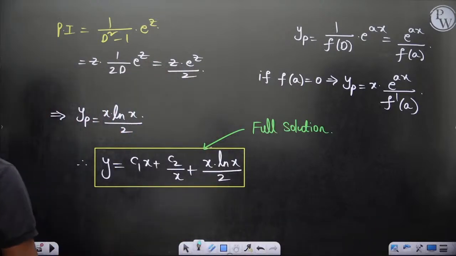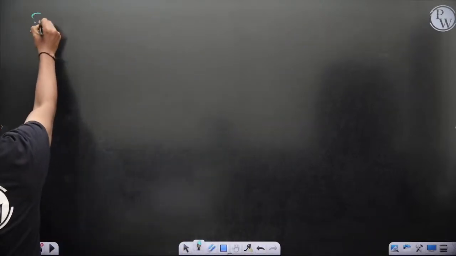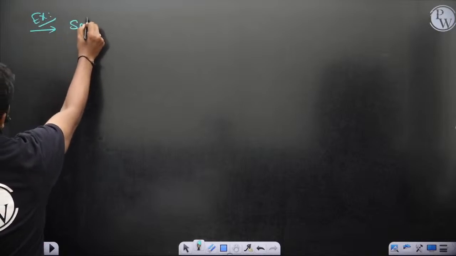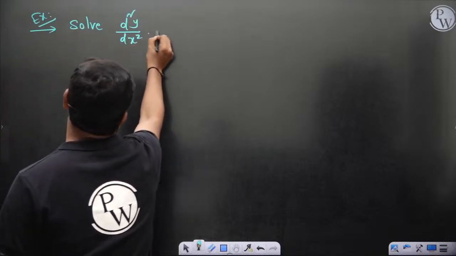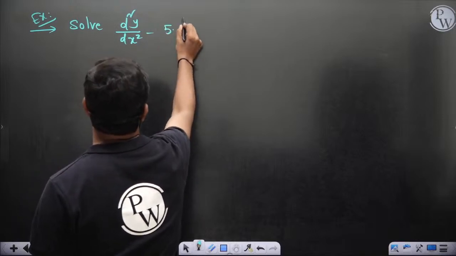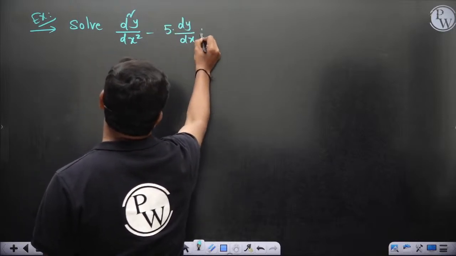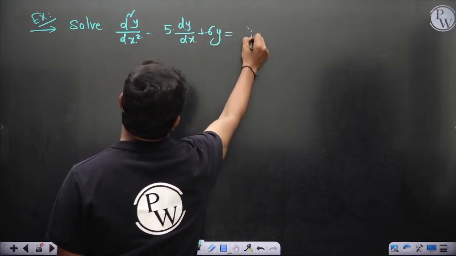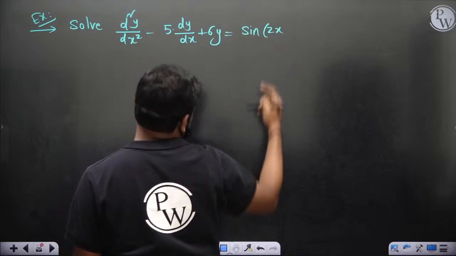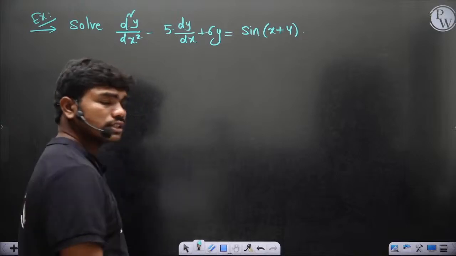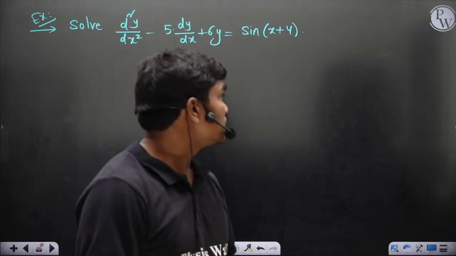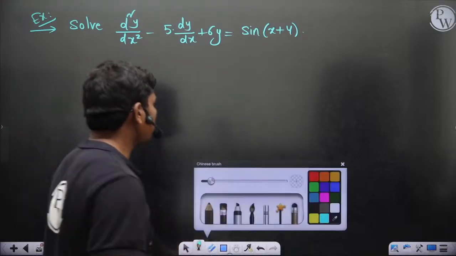So if you see, like, solve d square y by dx square minus 5 dy by dx plus 6y is equal to sine 2x plus 3, let's say, or whatever, sine x plus 4, whatever. Some sine function or cosine function. So in this case, calculating the complementary function is simple.